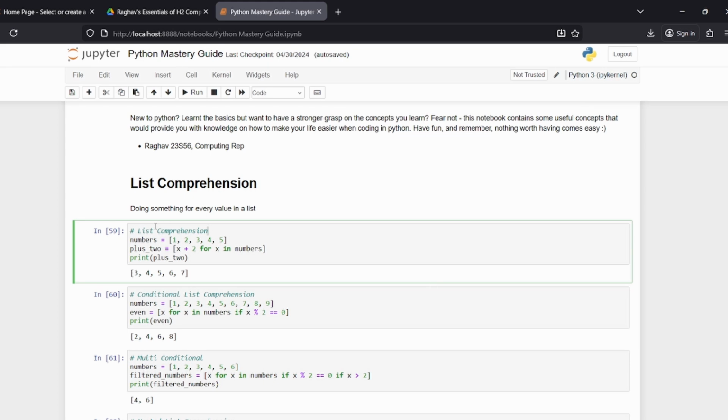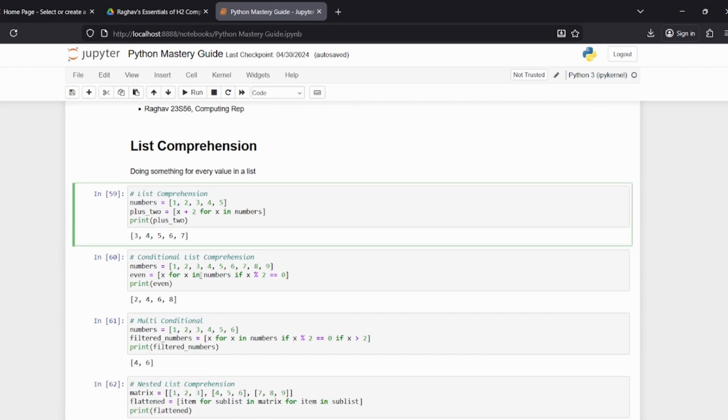So in here, if you have a bunch of numbers, 1, 2, 3, 4, 5, and you have plus2, which is a list where every single value from numbers is taken, and they ask you to add 2 to it. Basically it says for x in numbers, which means for every value that's in numbers, put x + 2. So in this case, it would be 3, 4, 5, 6, and 7. You can do this for almost anything in list comprehension.